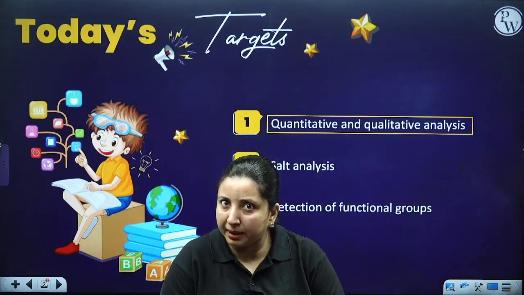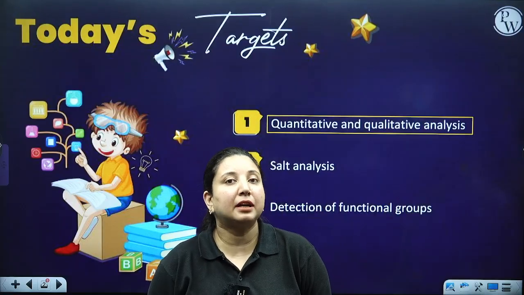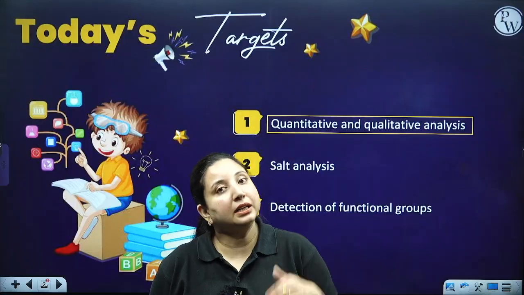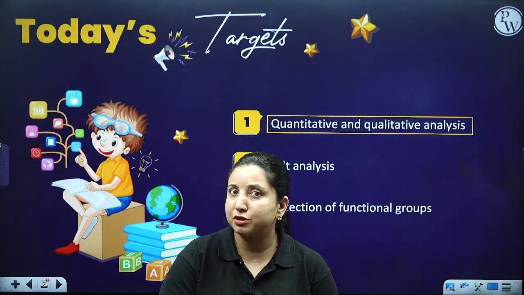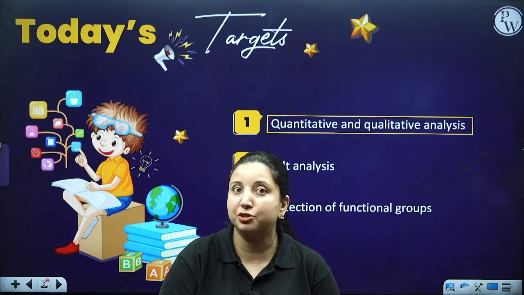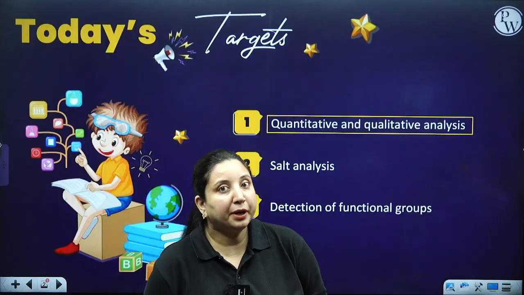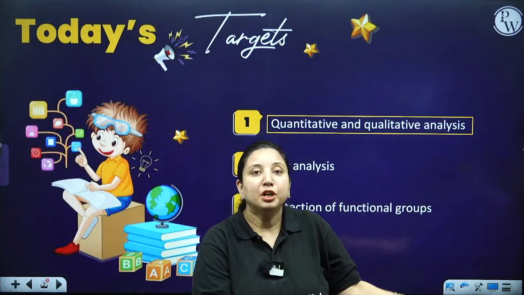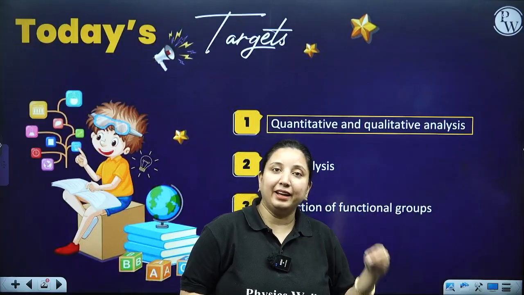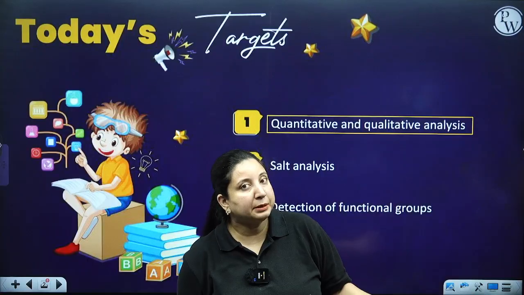But sometimes, besides the carbon and hydrogen, we do have other elements also, like nitrogen, sulfur, phosphorus, halogen or oxygen. So, what we do is find out the quantity, that is, in how much percentage we have that particular element present in our organic compound.